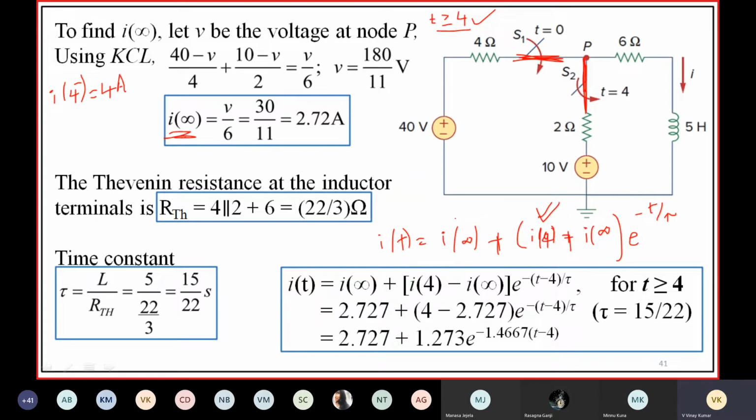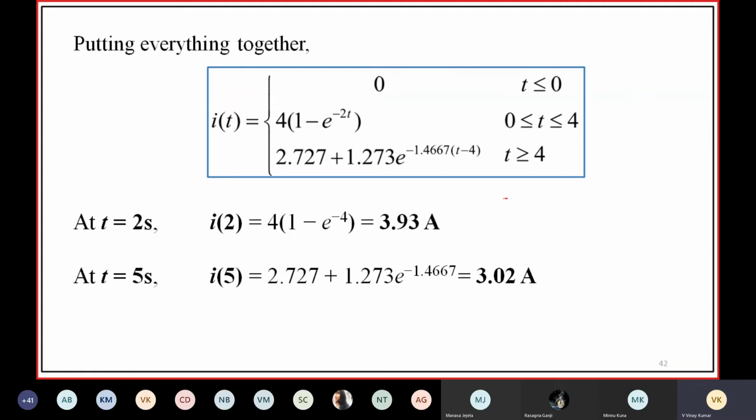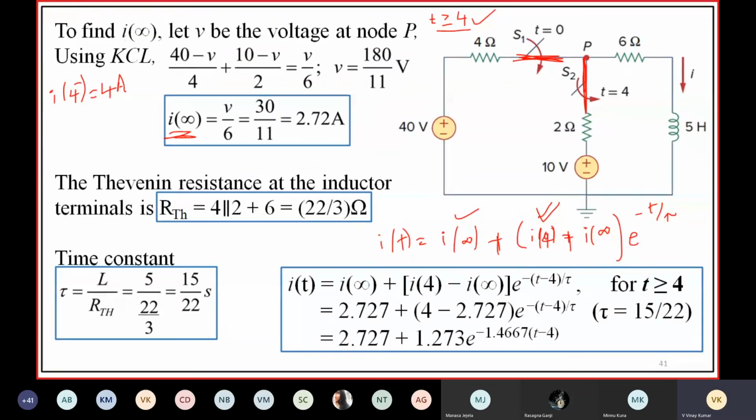We have to find this value, I of infinity. At t is equal to infinity, what will be the circuit? At t is equal to infinity, this inductor acts as a short circuit. Then the current which is flowing through this is I of infinity. By using KCL, you can find I of infinity.